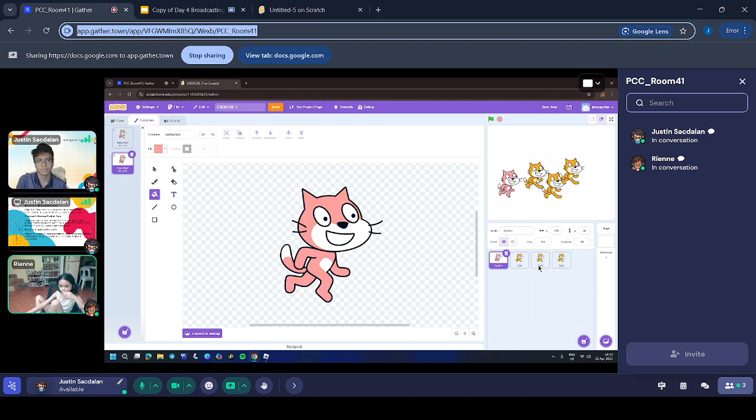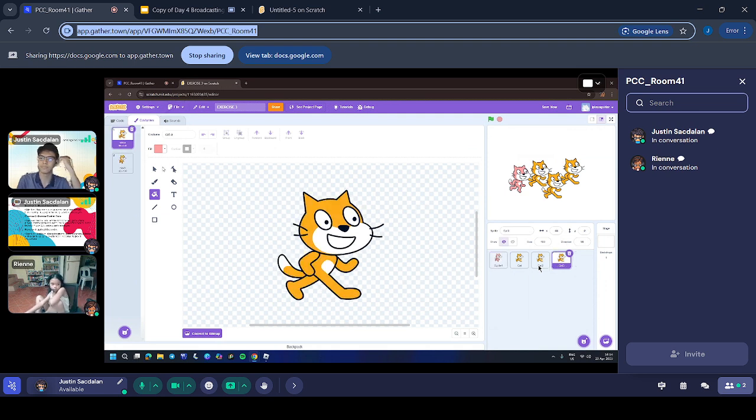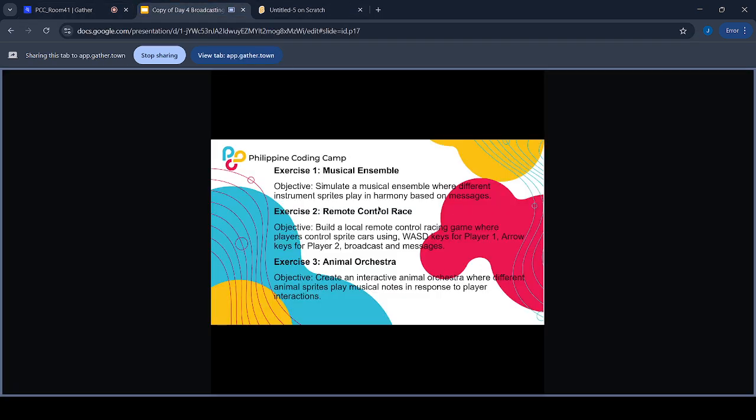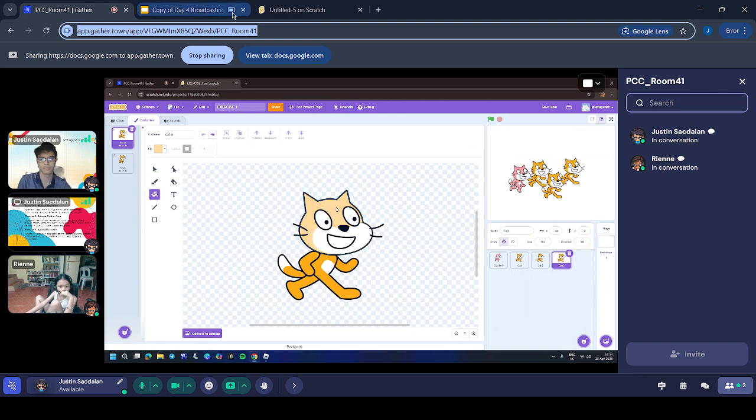Looks like yellow. It's like a faint yellow. Maybe you can adjust the saturation. I think I should. Yeah.